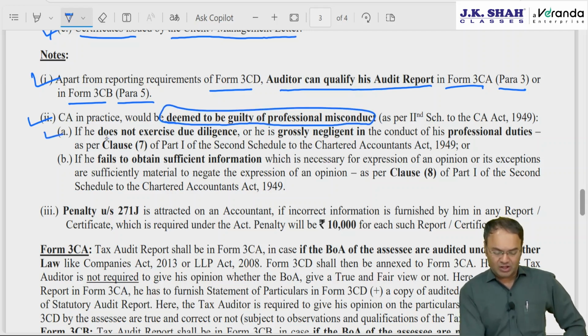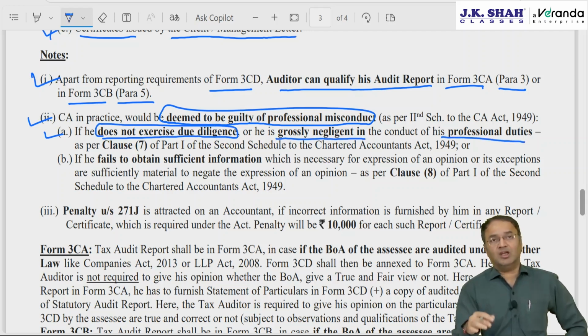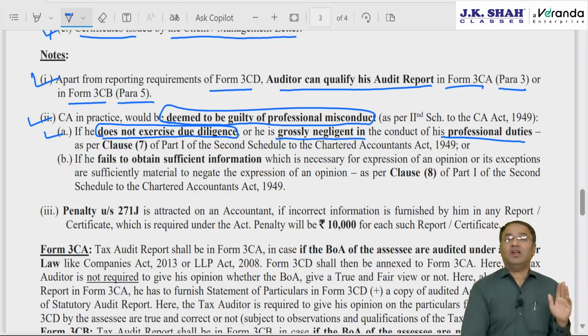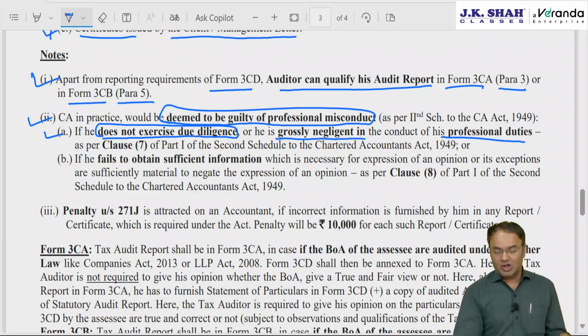If number 1, either he does not exercise due diligence, meaning he did not check when the things were available which he should have checked, or he is grossly negligent in conducting his professional duty. He did checking but did not check properly. There were cash transactions exceeding 10,000 in one day to one party, but the CA did not check, did not check where he could have checked. Then that will be classified as failure to exercise due diligence, or negligence in performing his professional duty, or if he fails to obtain sufficient information.